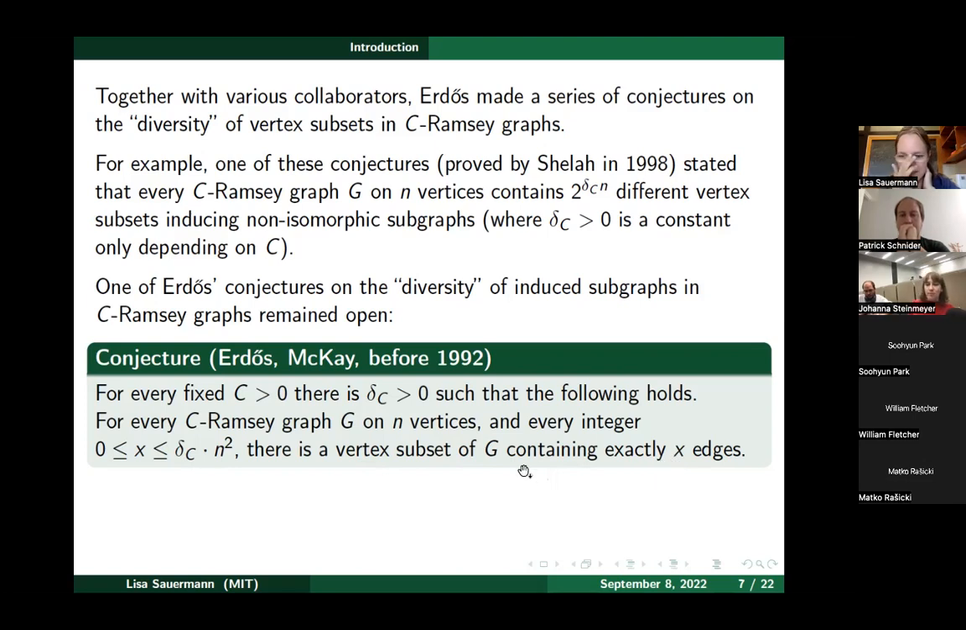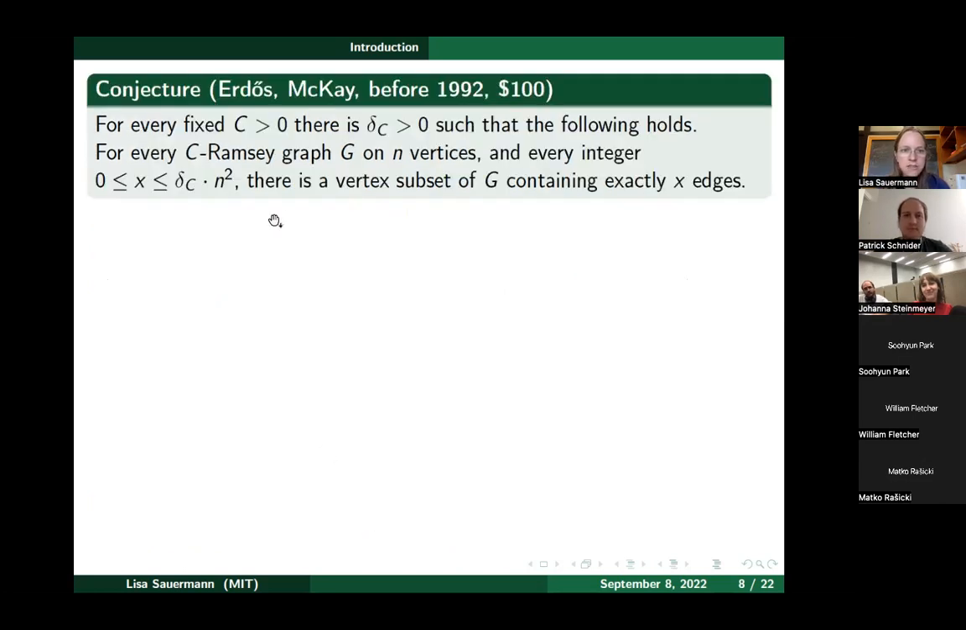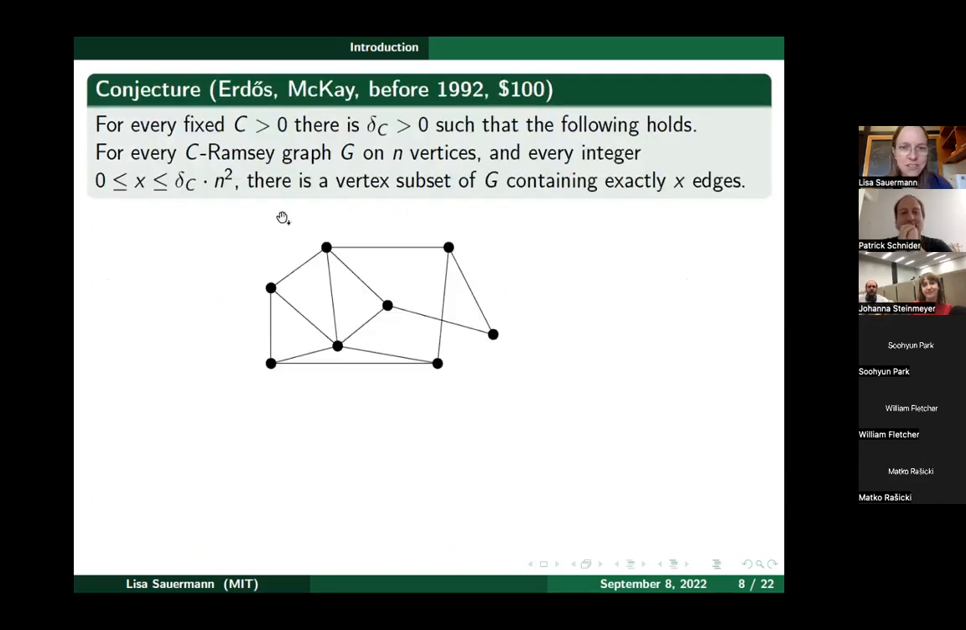Okay, so why is this hard? Well, if it's exactly x vertices, this bound wouldn't make sense, but finding an induced subgraph with exactly some number of vertices is basically trivial, right? Because you can just place your vertices as you want in your subgraph, but achieving some exact number of edges is actually not so trivial. Erdős included this conjecture in several of his collections of his favorite problems, and he also offered a $100 reward for it. So here's again the conjecture, and here is a picture illustrating it.